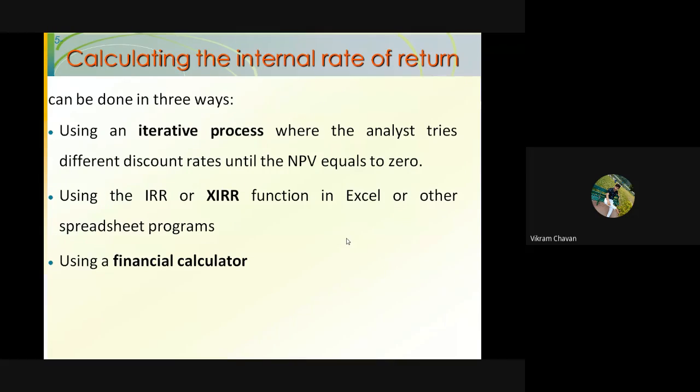Please mention in the chat box so that I'll come to know whether you require more time or not. Yes, okay.